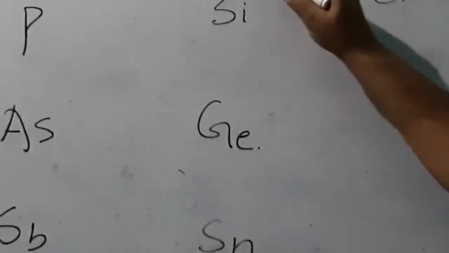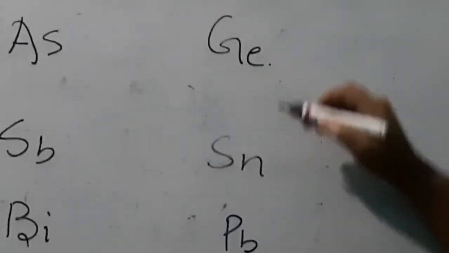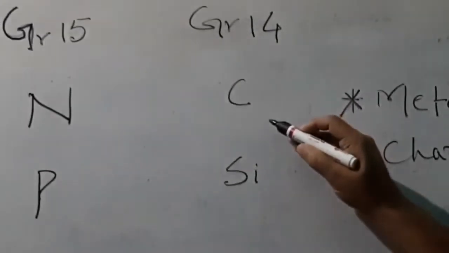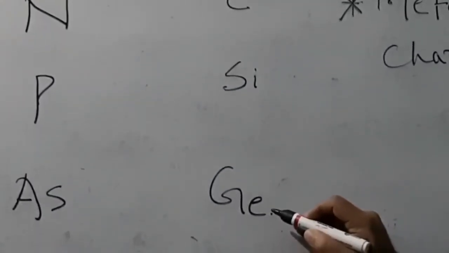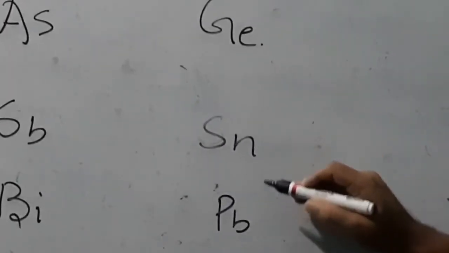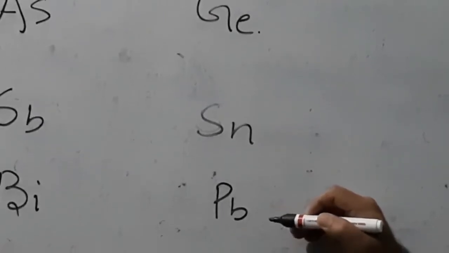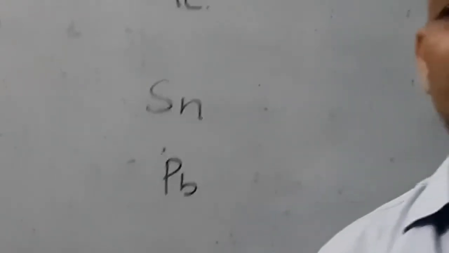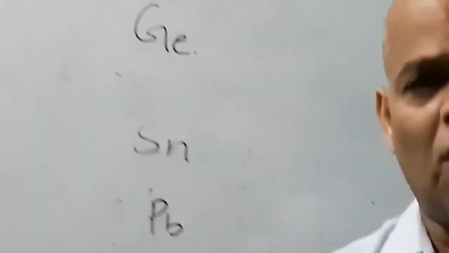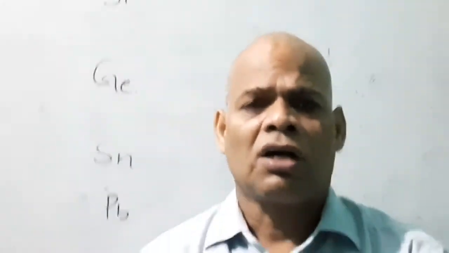Carbon is a non-metal, silicon and germanium are metalloids, and tin and lead are metals. As I have talked about earlier, metals and non-metals are separated by a zigzag line or a diagonal line.